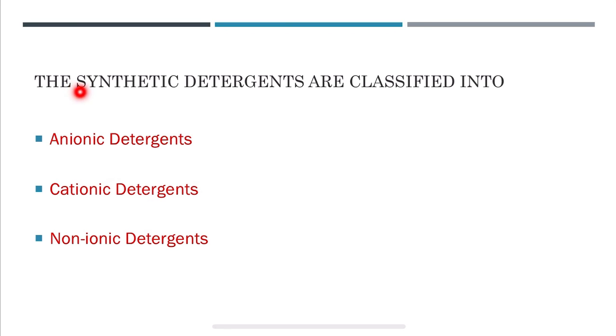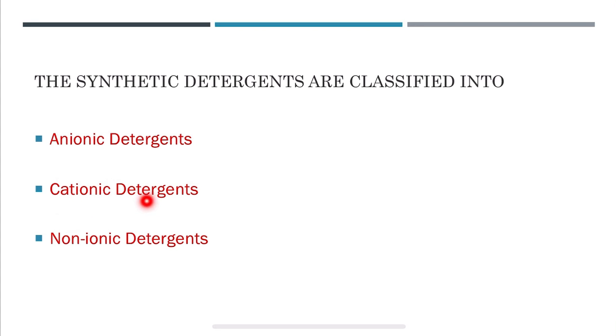The synthetic detergents are classified into three types. First one is anionic detergent. These are anion active synthetic detergents. These contain sodium salts of long chain sulfonic acids, for example, sodium lauryl sulfate. The anion active part is the cleansing agent here. Anionic detergents are the most common type of detergents. They are used in household work like washing clothes, mopping floors and also in toothpaste.